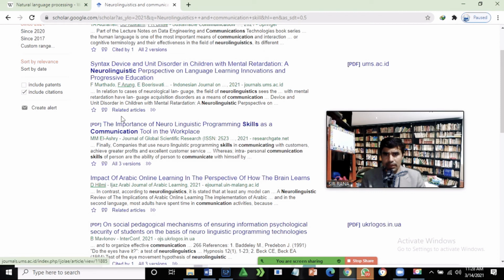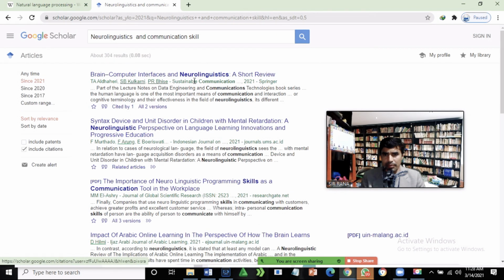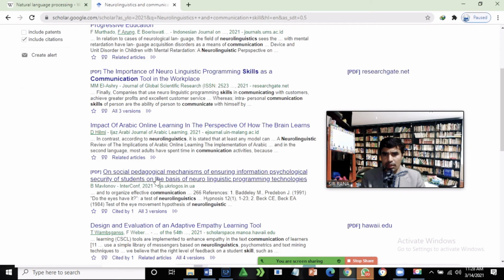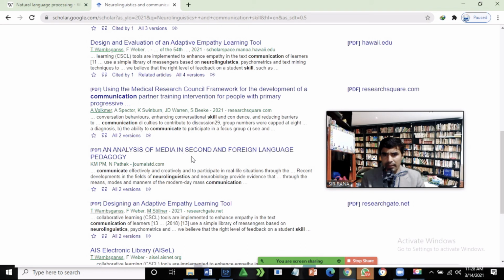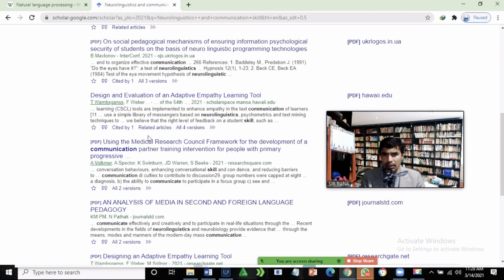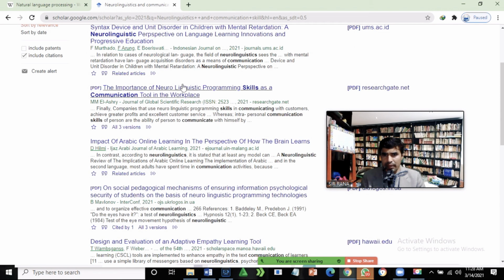2021 you can see over here the syntax, the importance of neuro-linguistic program skill as a communication tool in the workplace. Then I see the computer interface neuro-linguistic short review. Then the social pedagogical mechanisms ensuring information psychological security, design evaluation and adaptive empathy learning using the medical council framework to development of the communication partner training, analysis made in second foreign language pedagogy. So I think this one is related to my research.